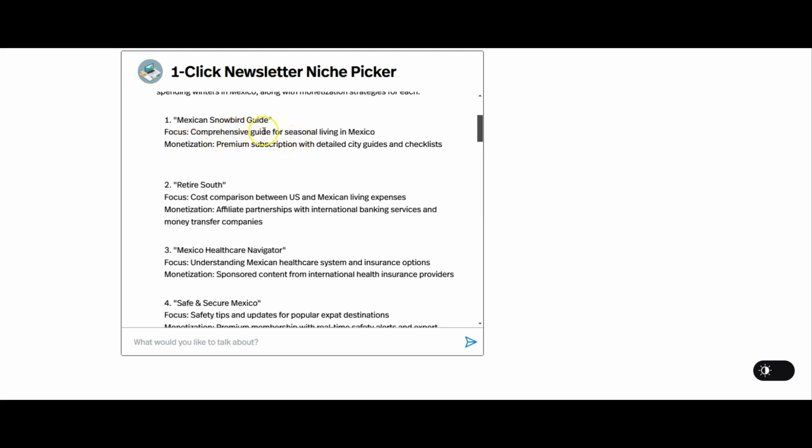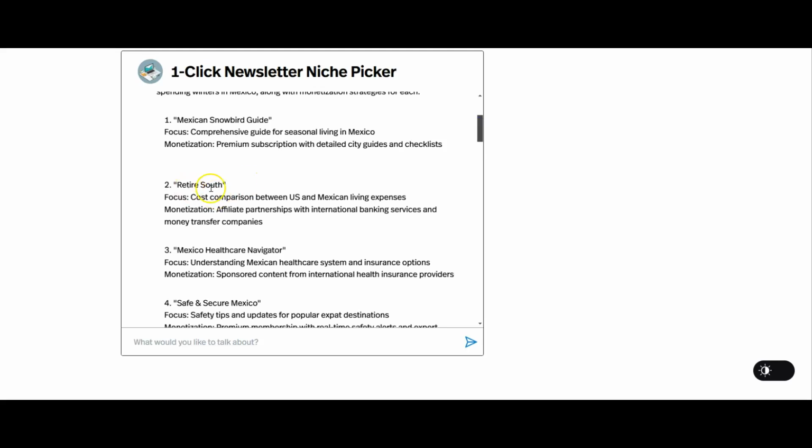And as these are people that are going down to Mexico seasonally, you would be able to offer deals all year round, because you could offer things like hotel bookings if you book very far in advance, or rentals, things like that. Then the businesses in Mexico are going to be happy with that because they get money early, and you're going to be offering a discount to go with the city guides and the checklists.